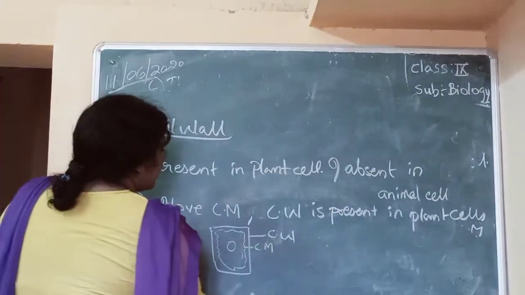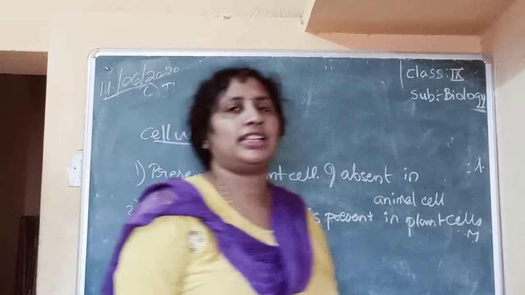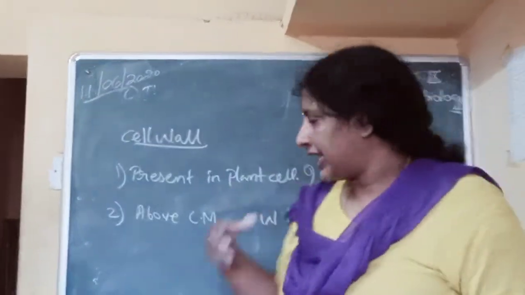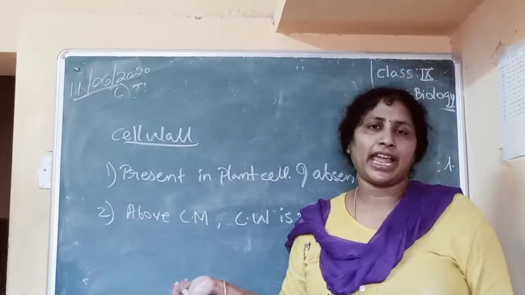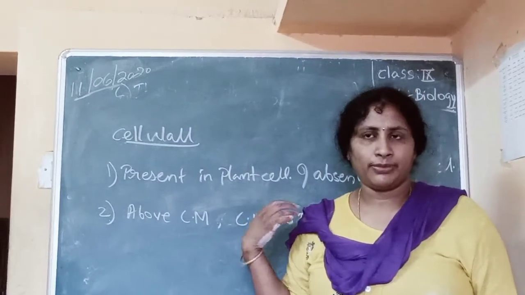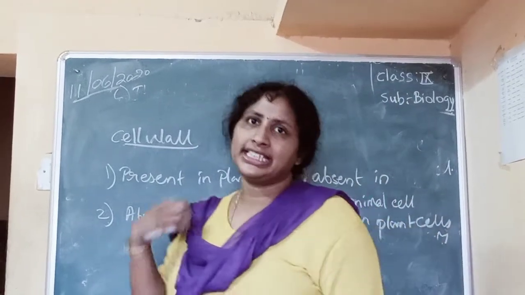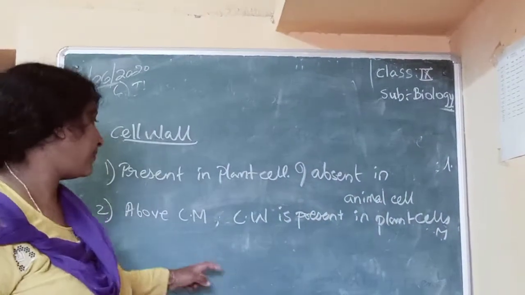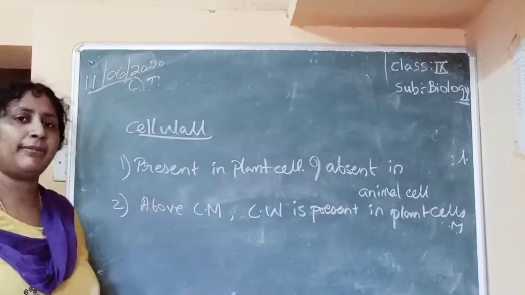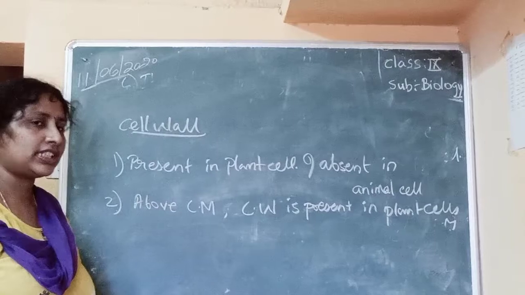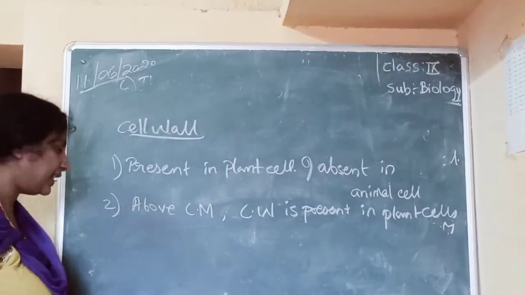Now, why is cell wall present in plant cell and why is it absent in the animal cell? Because several reactions occur inside the plant cell, and most of the food is stored. Cell organelles will exert pressure on the plasma membrane or cell membrane, so the membrane may break. So to give support to the cell membrane, the cell wall is present in the plants.